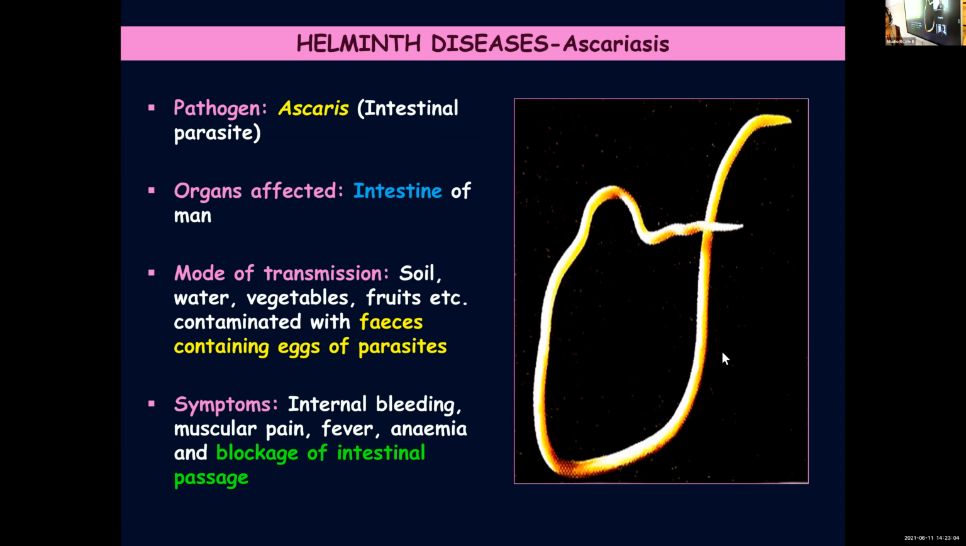Then mode of transmission, it is transmitted through soil, water, vegetables or fruits or food items which have got contaminated with the feces of the affected person, because these feces will be having the eggs of the parasites, and if a healthy person happens to consume it, he might get the disease. Symptoms: internal bleeding, muscular pain, fever, anemia, and blockage of intestinal passage.